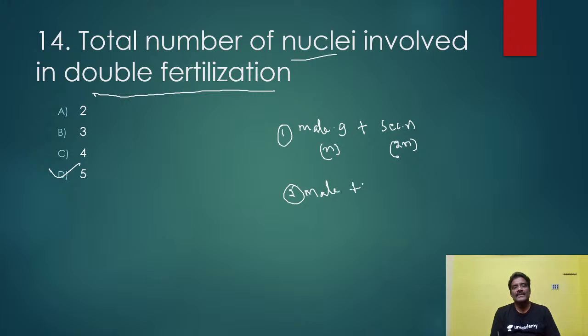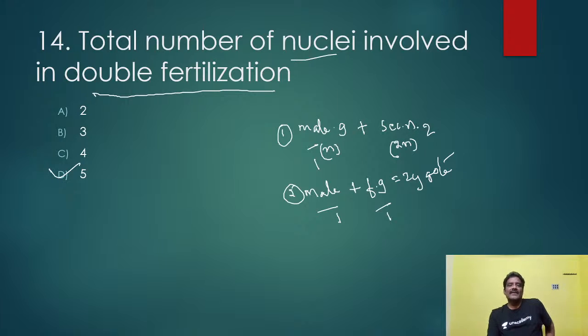The other male gamete fuses with the female gamete, and here what is formed is the zygote. Am I correct or not? So this is one nucleus, this is one nucleus, this is also one nucleus, but this is 2 nuclei here. The secondary nucleus is formed by the fusion of 2 nuclei, so that is 2, 3 and 4 plus 1 is 5. Totally 5. It is very easy, an easy question only.